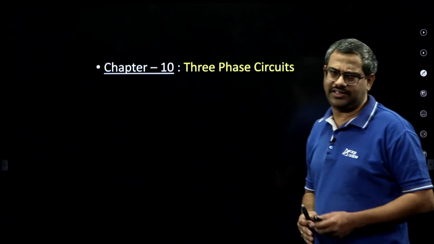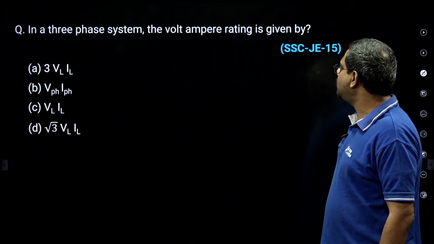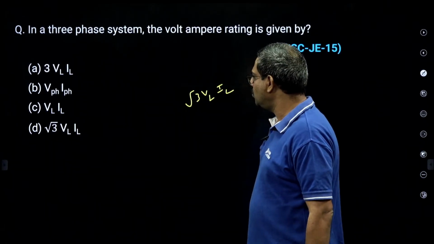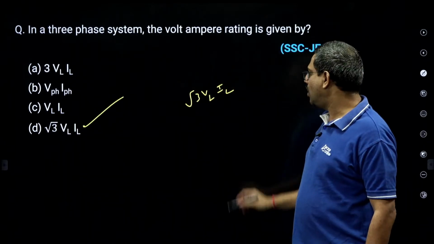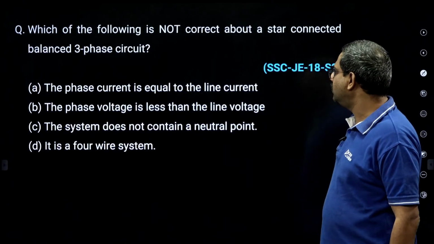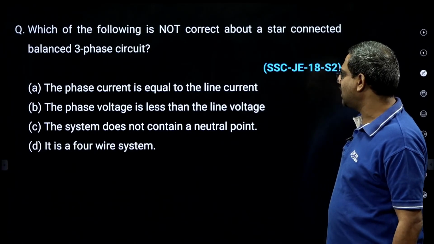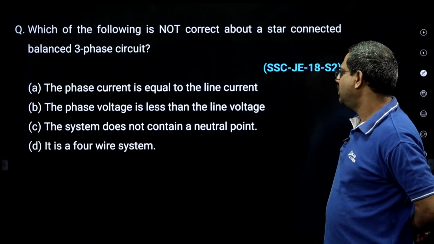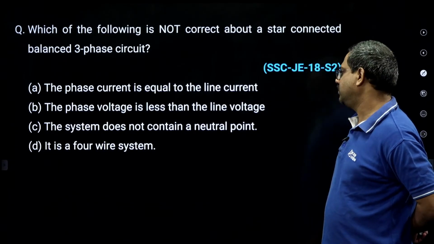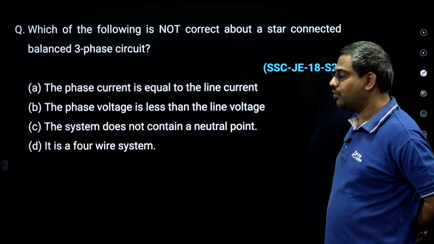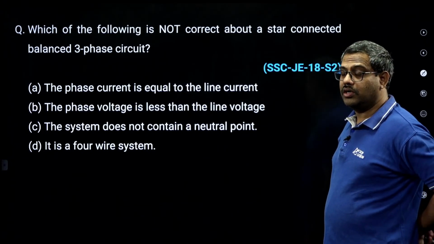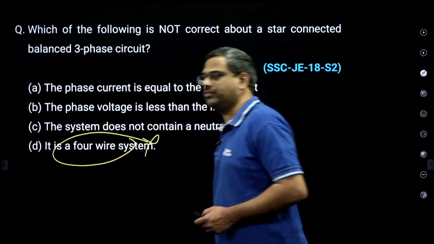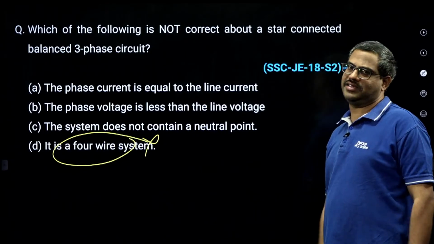Like see the standard at least. Okay. Now see here, in a 3-phase system, the volt ampere rating is given by root 3 VL IL volt amperes. Root 3 VL IL. Okay. Or 3 V phase I phase in terms of it. Now which of the following is not a correct statement in star? In star, the phase current is equal to line current? Yes. In star, phase voltage is less than line voltage? Correct. System does not control neutral, it contains neutral. But it is a 4-wire system is wrong. A star can be a balanced 3-wire system also. So having a compulsory 4-wire system is wrong, because star can be even 3-wire in a balanced system.